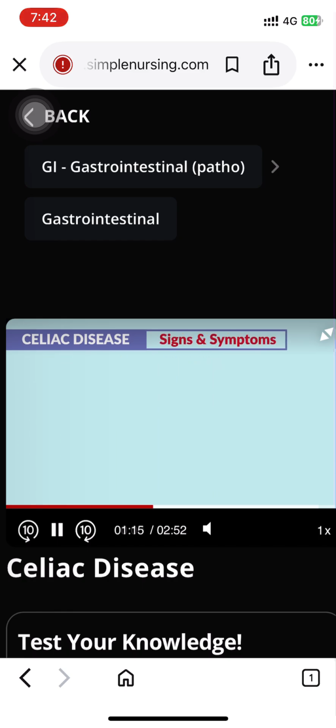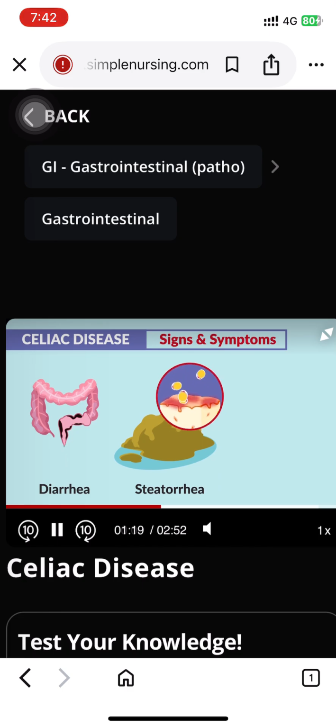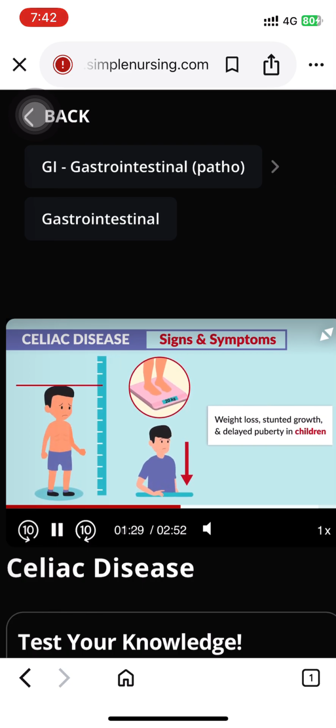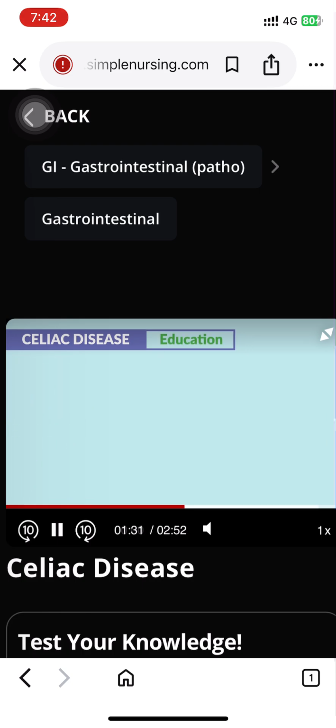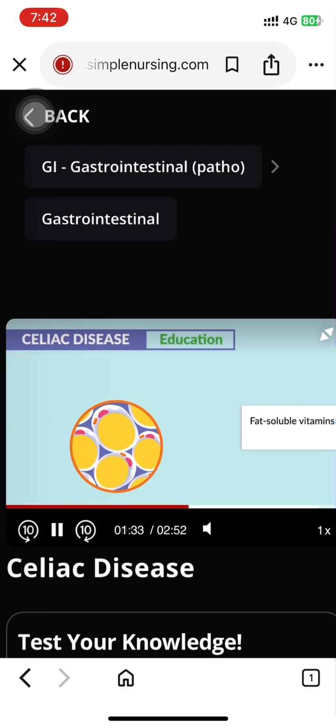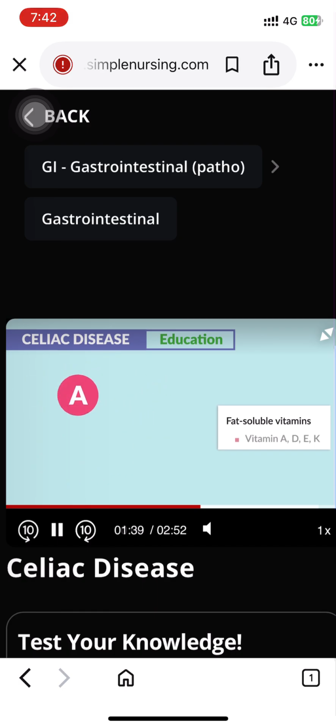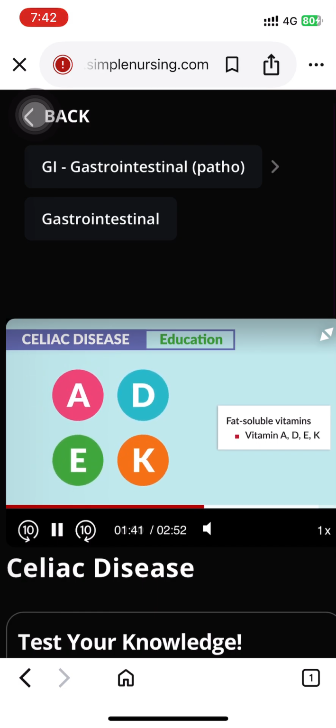So the key signs and symptoms are diarrhea, steatorrhea, which is fatty stools as fats are not absorbed in the body, as well as abdominal pain and even weight loss, as well as stunted growth and delayed puberty in children. So the key education to write down here is fat-soluble vitamins, as nutrients are not easily absorbed. And these include vitamin A, D, E, and K.